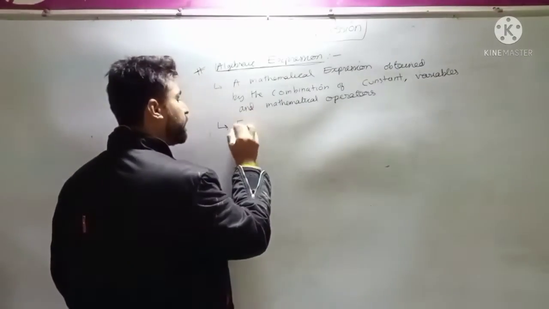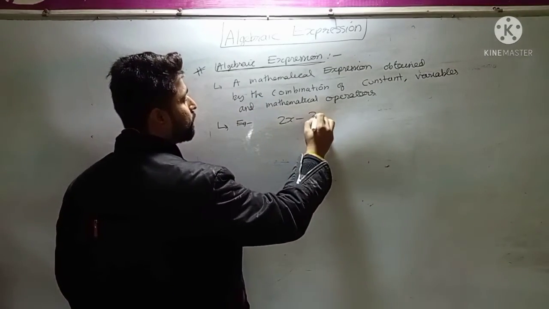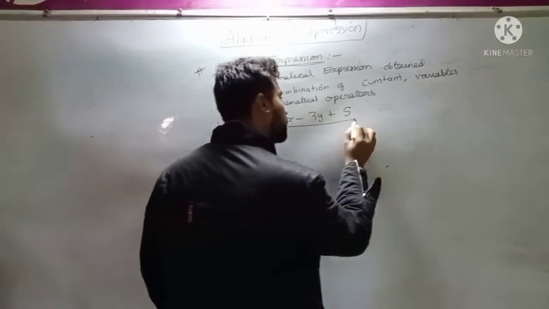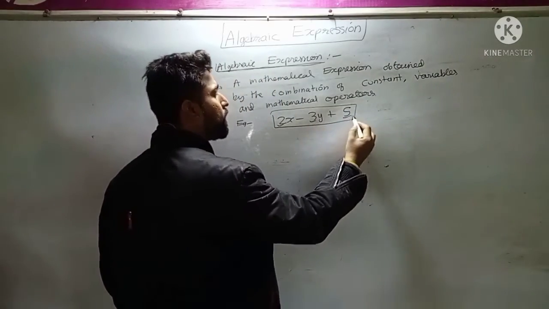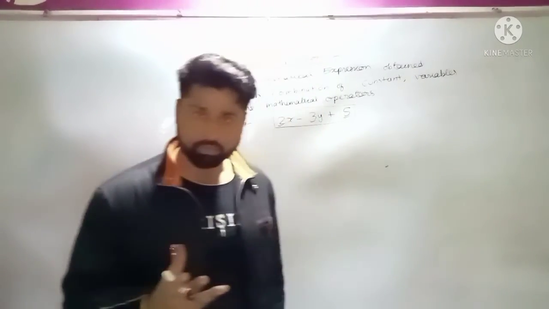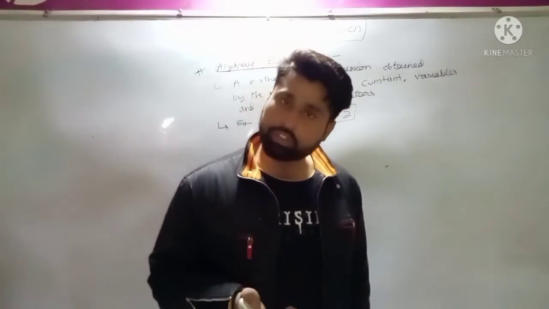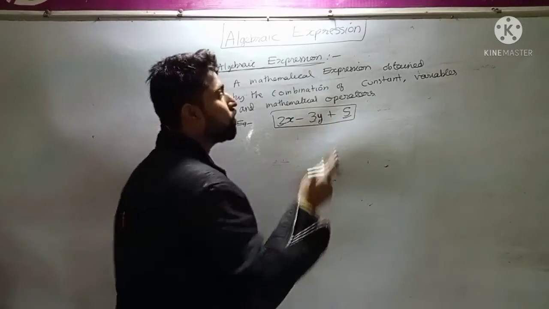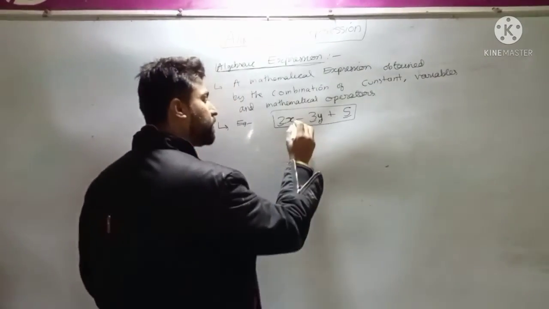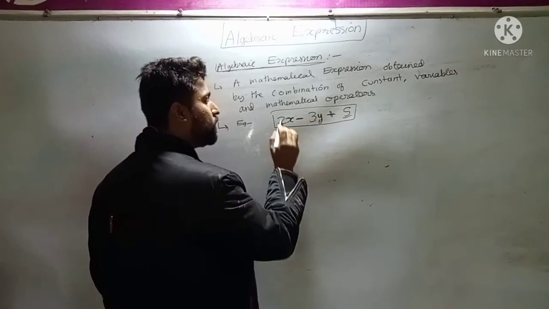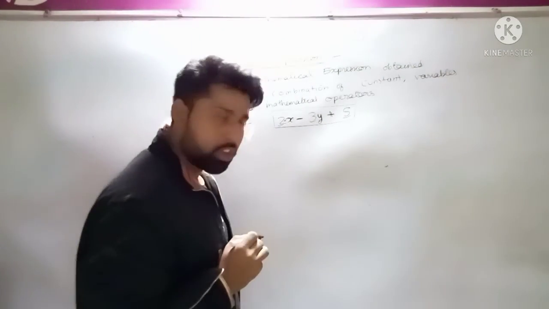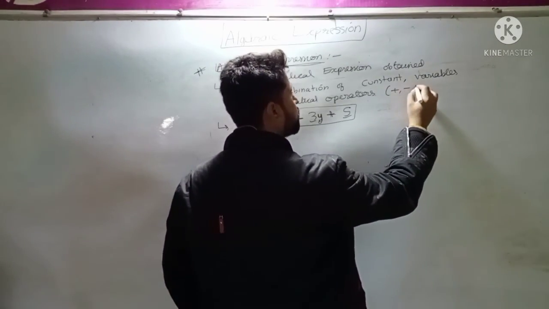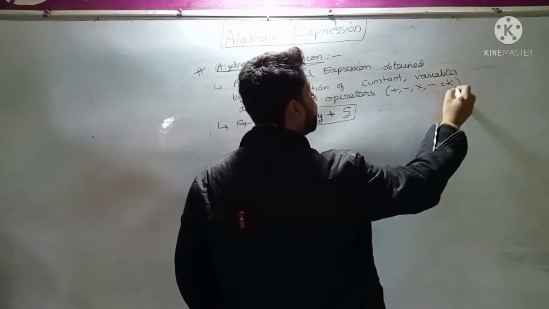Okay. Now let me take an expression: 2x minus 3y minus 5 plus 5. Okay. So in this mathematical expression, you are seeing here 2, 3, 5. They are what? These are all constants. Okay, 2, 3, 5 are numbers which are constant. So see over here x, y, these are all variables. And you can see here there is a minus sign over here, plus sign over here. In between 2 and x there is a multiplication sign over here. So these are all mathematical operators. What are mathematical operators? Plus, minus, multiply, divide, etc. These are all the mathematical operators.